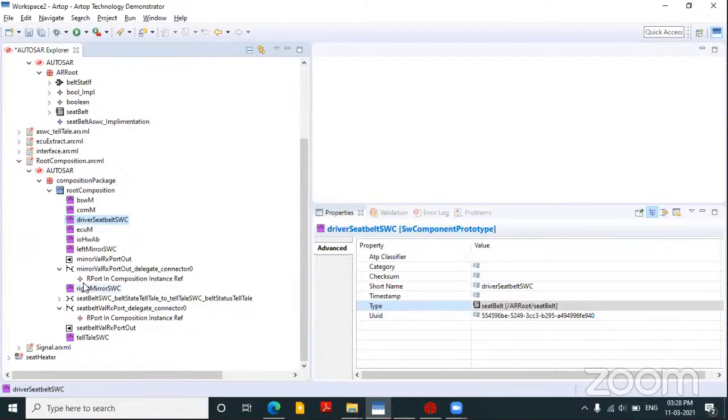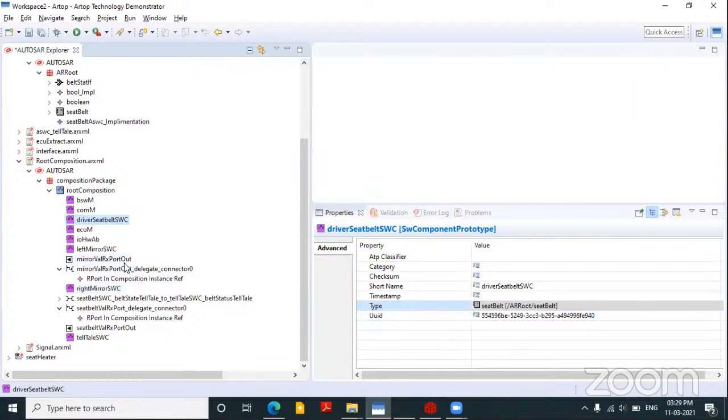Now we need to decide whether we really want to communicate all of these signals or all of these port data to the outside ECU. In between ECUs, we will be communicating with the ports, S ports, R ports, and everything that we have discussed in detail in the webinar on application software component development. Here we are more focused on the data which is to be transferred to the COM stack, which is to be transferred to the other ECU.